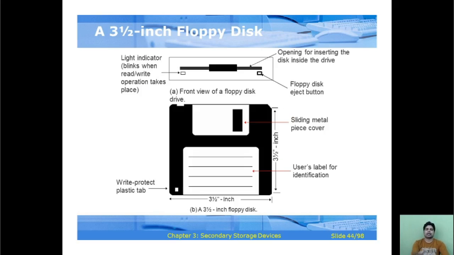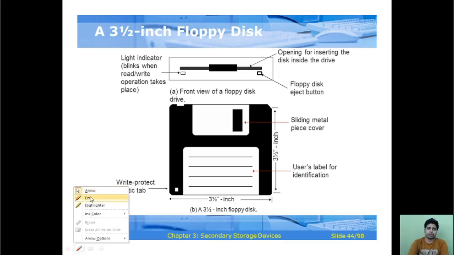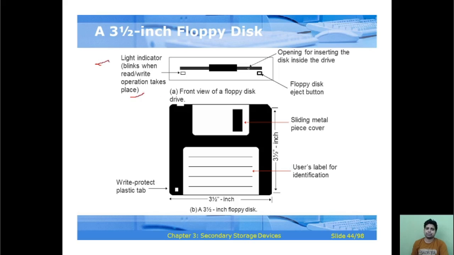And this is another example, a 3.5 inch floppy disk. Here you can see this symbol, a light indicator that blinks when a read write operation takes place, and these are the openings for inserting the disk inside the drive.